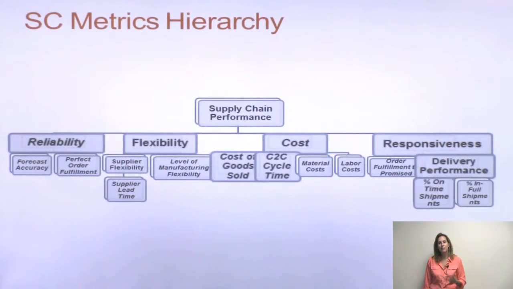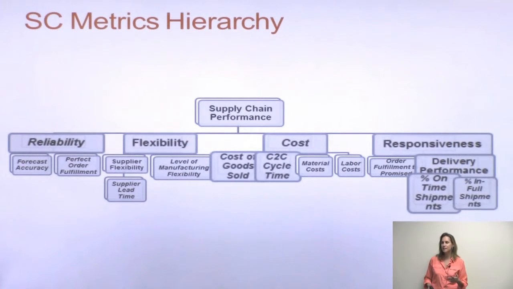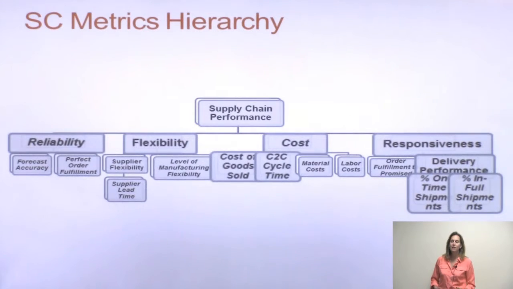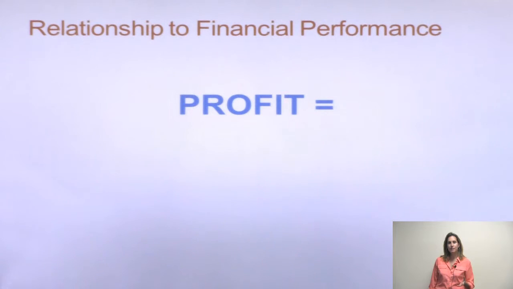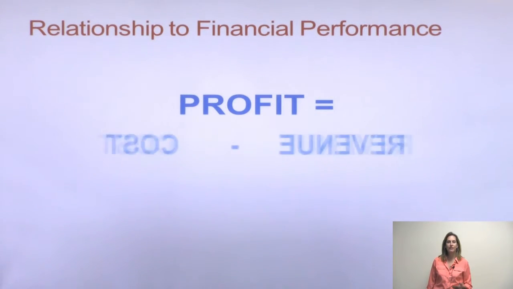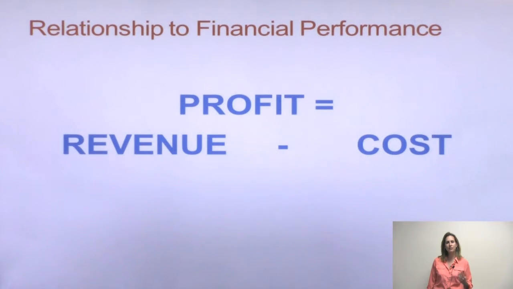If we want to be a very responsive company, on the other hand, remember it's a balancing act between cost and responsiveness. So maybe if we want to be a very responsive company, we want to pay particular attention to our delivery performance. So how many shipments did we ship on time and in full? So all of these metrics have an effect on our overall profit. We know that profit is revenue minus cost, so let's take a look at some of the metrics that affect the revenue performance and some of the metrics that affect the cost performance.